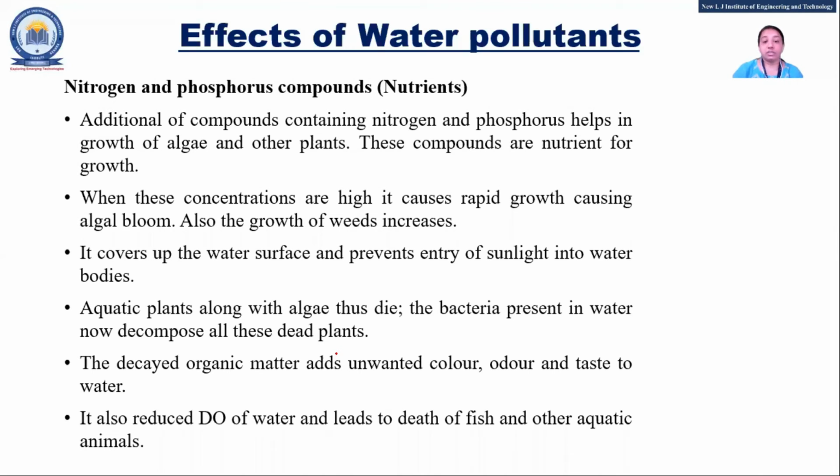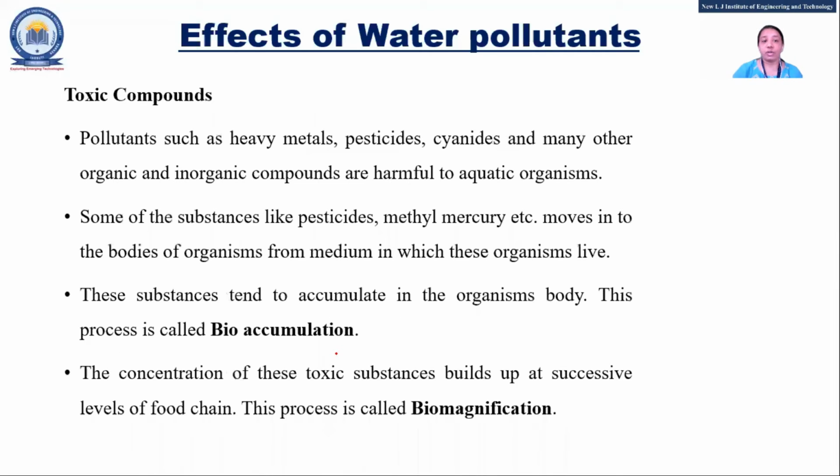Okay, another one is toxic compounds. In that one, you need to explain bioaccumulation. That means whatever substances are available will be consumed by some organisms, and they go into that body. That is called bioaccumulation. Because of that, we know that there is a food chain. Whatever is consumed by a particular organism is itself consumed by another.